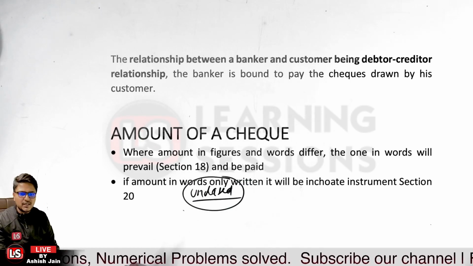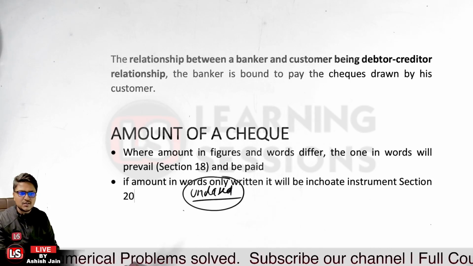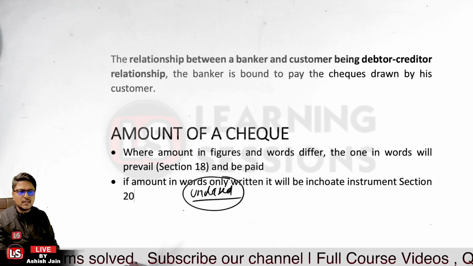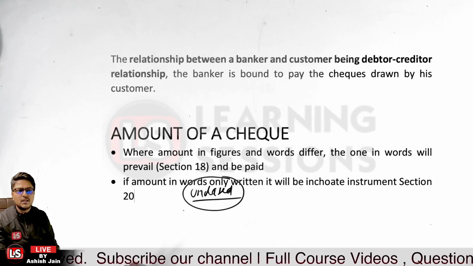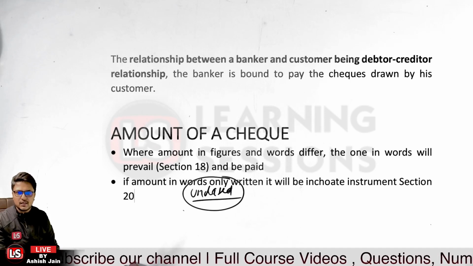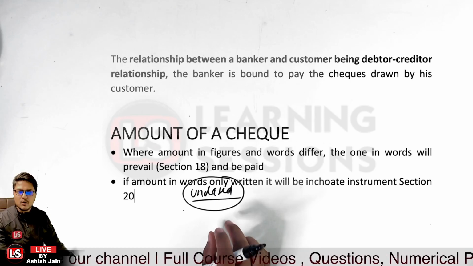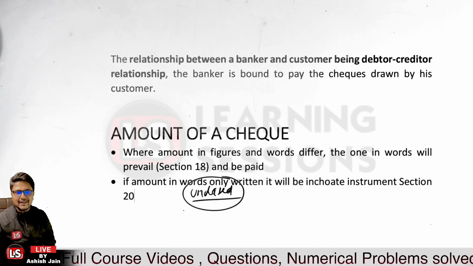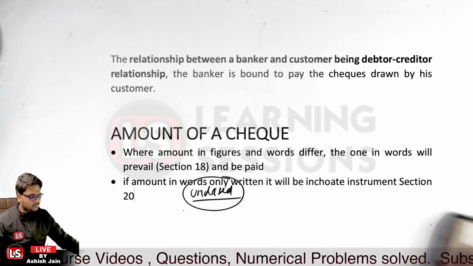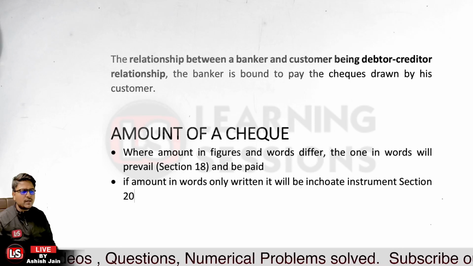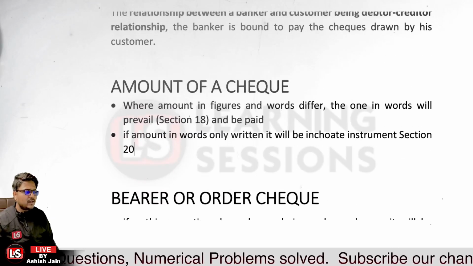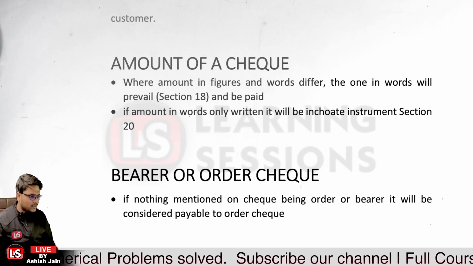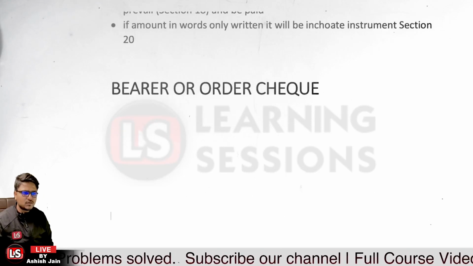Kindly do answer at the earliest. If an undated check is received, will you be accepting the check or returning it? Definitely we will be returning it, because that amounts to an inchoate instrument, and that is to be returned. Okay, then it is related to bearer check and order check. I'll give a practical view related to bearer check and order check.